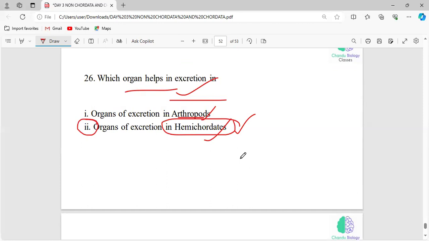Okay, that's all for today. In tomorrow's class, once again, it will be the last class for the non-chordates and chordates. And the day after tomorrow, we are going to start a new unit, cell biology. Be prepared, and once again revise the entire unit of chordates and non-chordates. Tomorrow will be the last session for non-chordates and chordates.